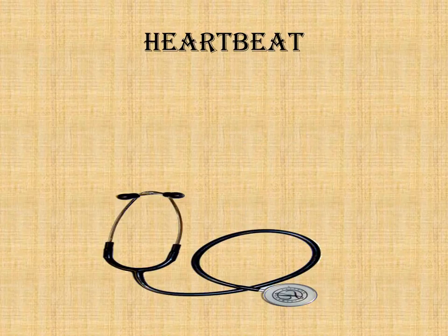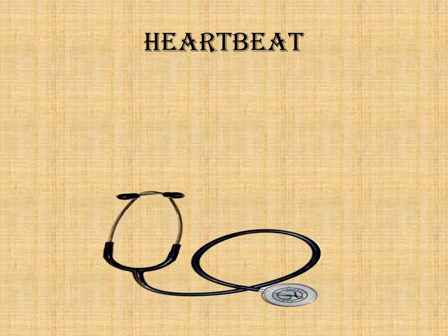Now, coming to the heartbeat. What is this diagram about? Think of it. This is a stethoscope, and it is used to know our heartbeat. So let's learn in detail what heartbeat is all about. The heart keeps on beating continuously, right? When you put your hand towards your heart, you will be able to feel your heartbeat, right? You can feel the heartbeat if you place your ear against your friend's chest, or you can also keep your hand towards your heart.